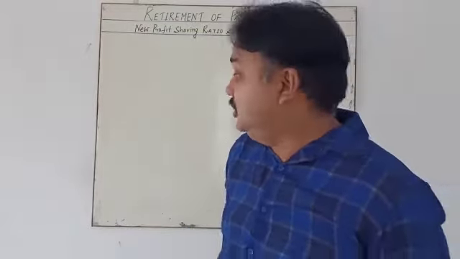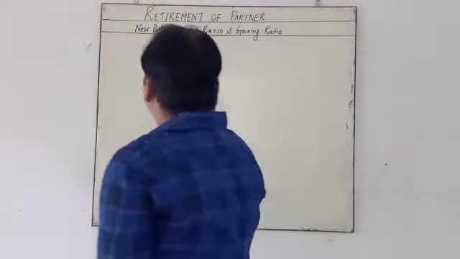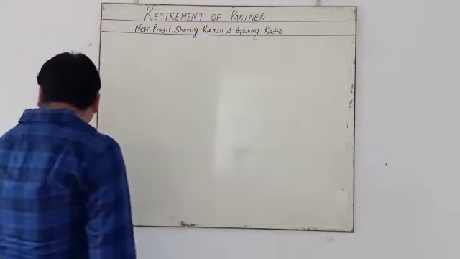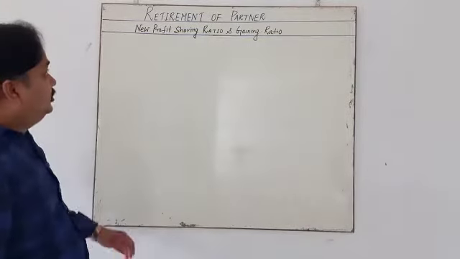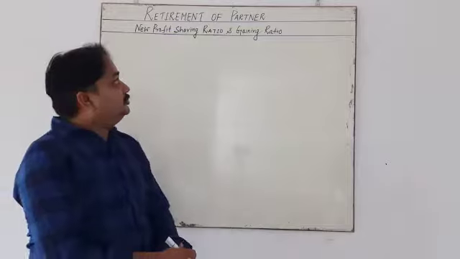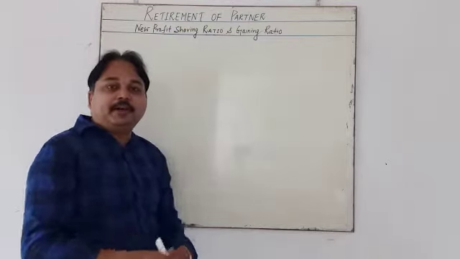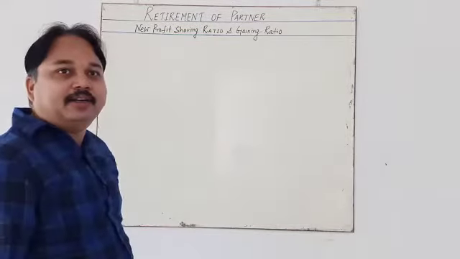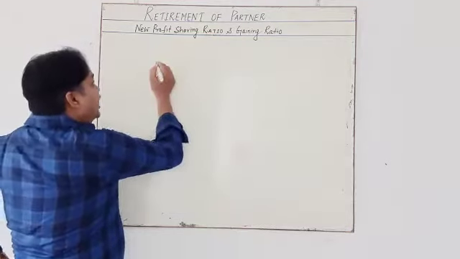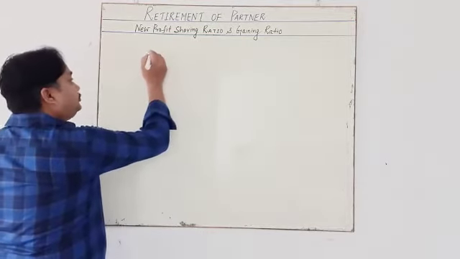My dear student, in retirement of partner, what is the important thing? We have already studied admission of partner, where we added a partner. But in the retirement of partner, what happens?